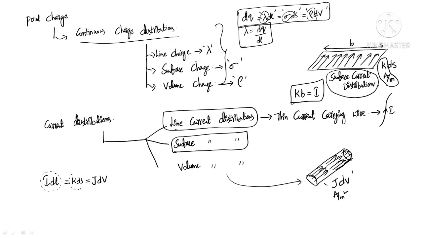KdS is the current element in case of surface current distribution. JdV is the current element in case of volume current distribution. In place of Idl, I can get KdS. In place of KdS, I can get JdV. Based upon the current distribution, we need to use either Idl or KdS or JdV, whatever it may be.